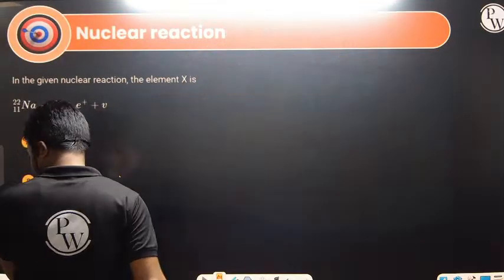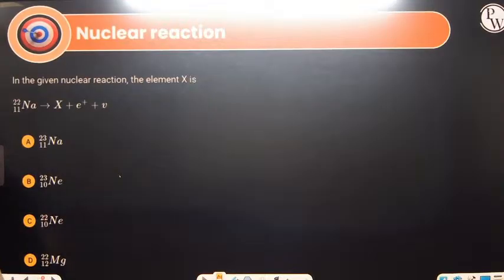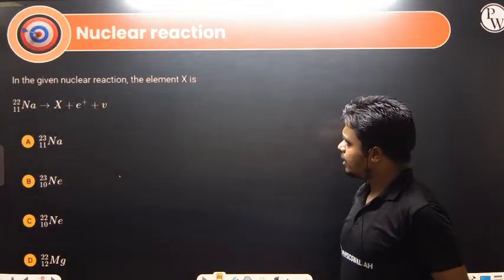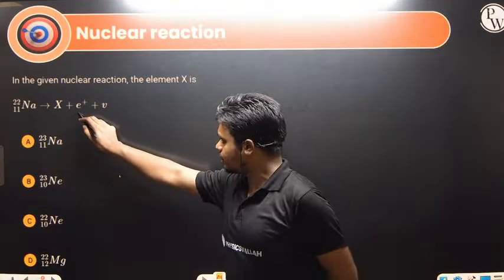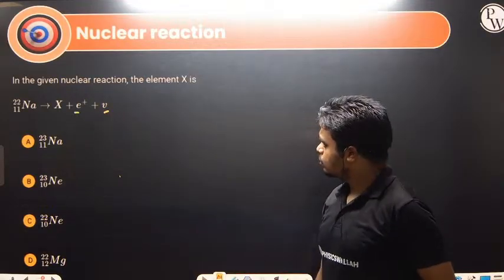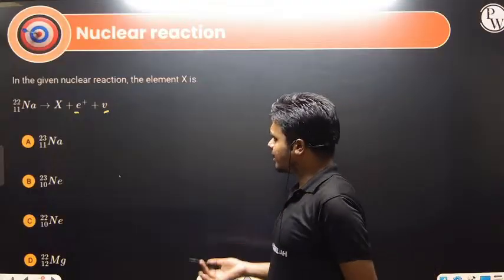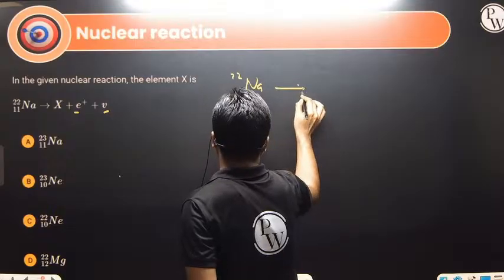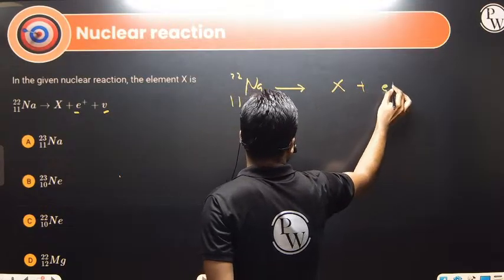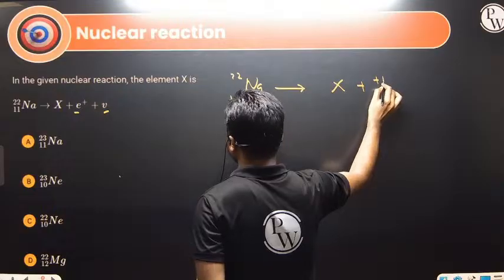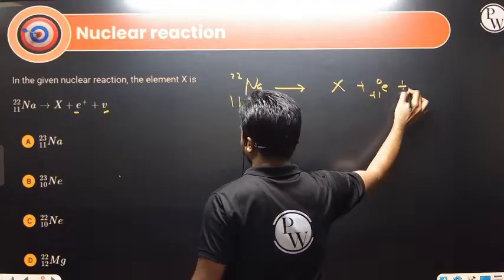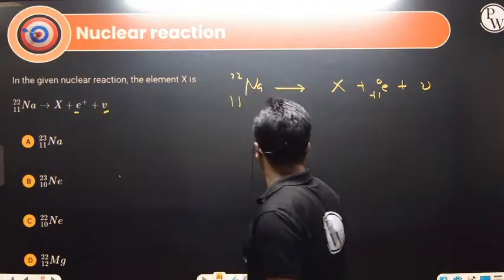In the given nuclear reaction, we have the element X: 11Na22 gives X plus a positron, plus a neutrino. What they are asking is what element X is. Simple thing: you write Na, this one is 11, this one is 22, going to X, and the positron e with plus 1 I will be writing on the downward side, plus a neutrino. They are asking what this particular term is.